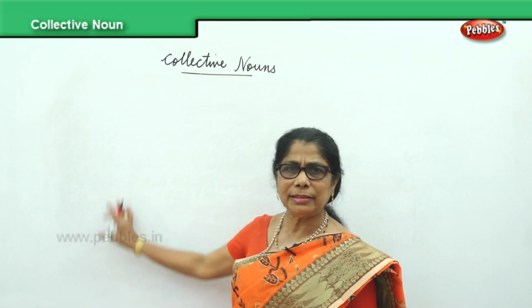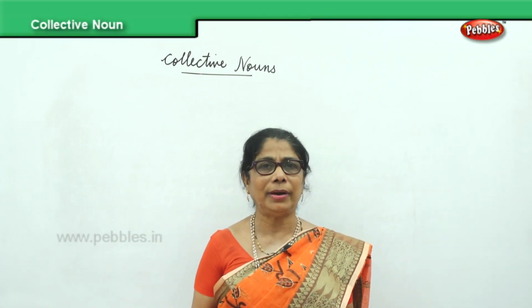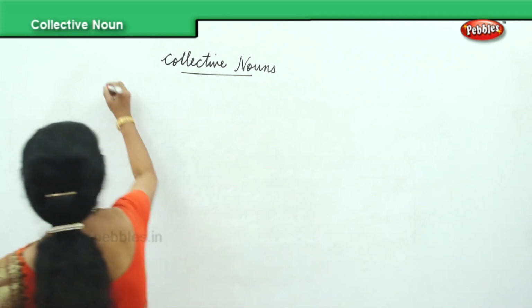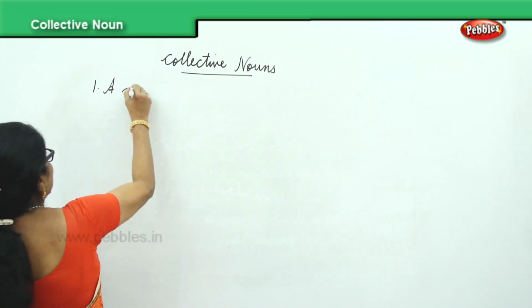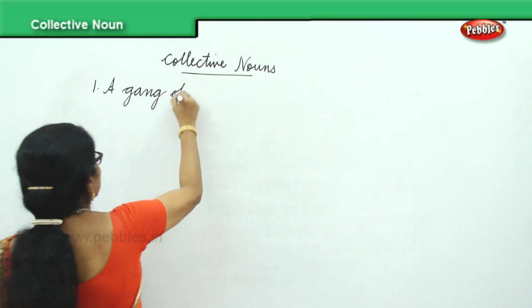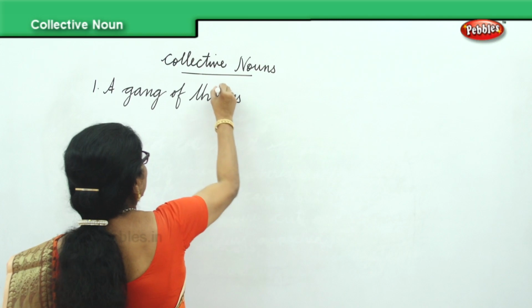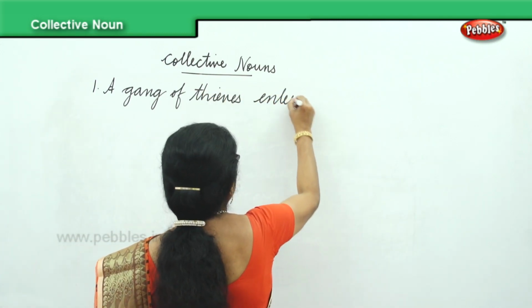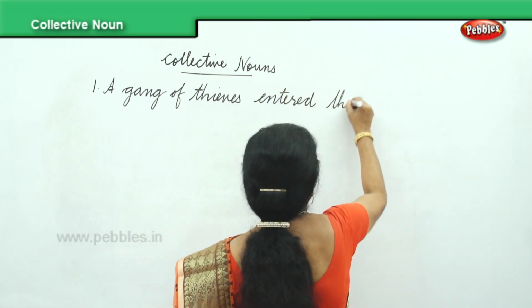Now I'll give you another set of sentences for us to identify the collective nouns. Okay? A gang of thieves entered the house.